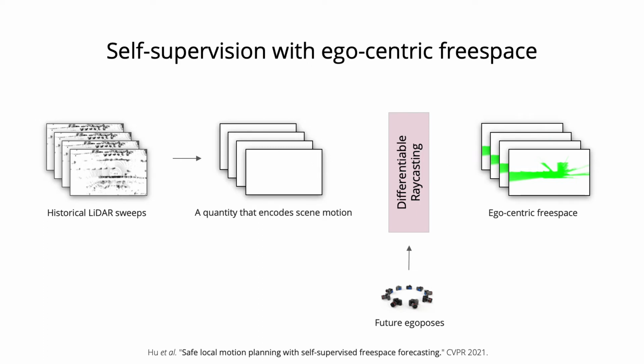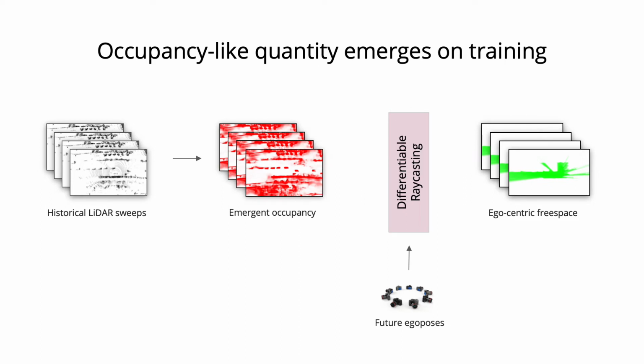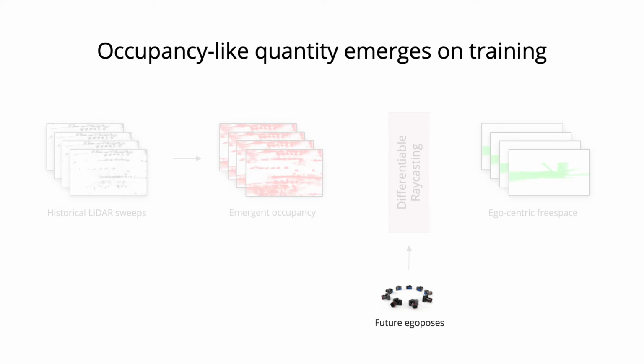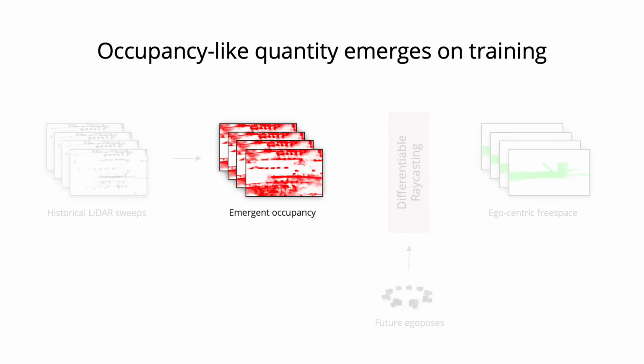The crucial part of such a pipeline is that on training, the intermediate quantity indeed emerges into occupancy. For this reason, we call this representation emergent occupancy. With such a formulation, our pipeline easily factors out sensor motion from the scene motion, thereby reducing the complexity of our task.